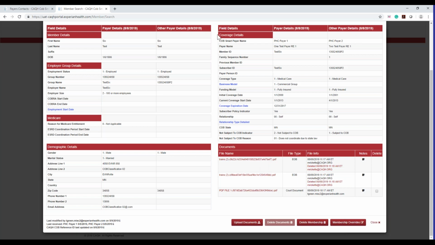And again, you will see the message that it says it's been deleted. That's how you know you successfully deleted that document, even though you will still see it here. Also, the delete button will no longer be there. So that's a good way for you to just go back and make sure that that document is no longer being shown to the other payer. But again, for historical purposes, you'll still be able to access that document after you've deleted it.